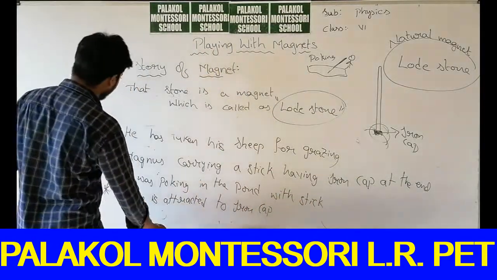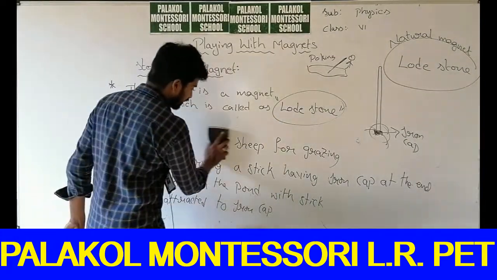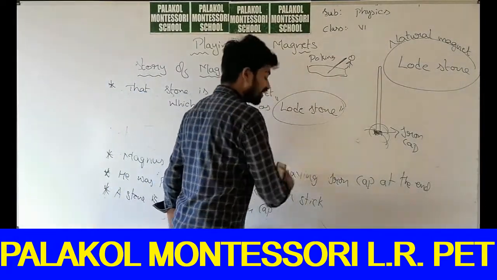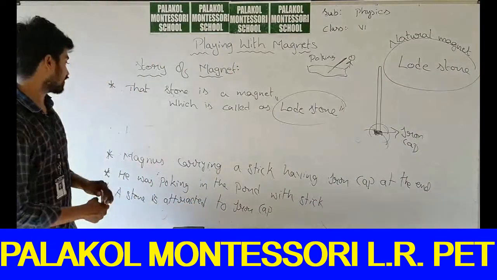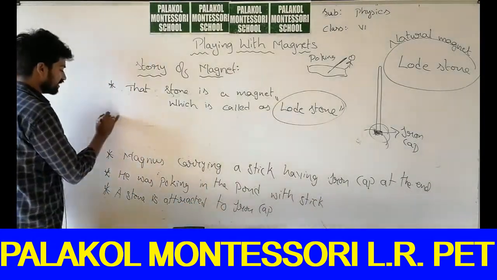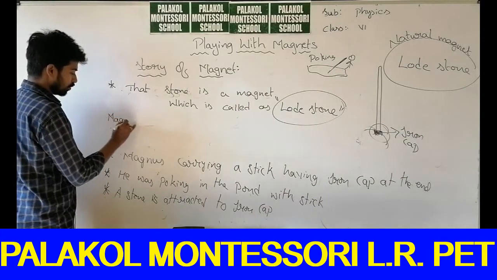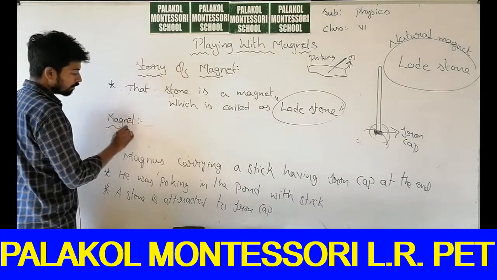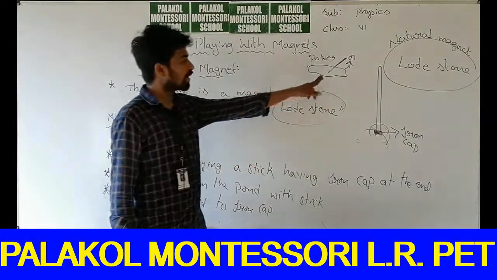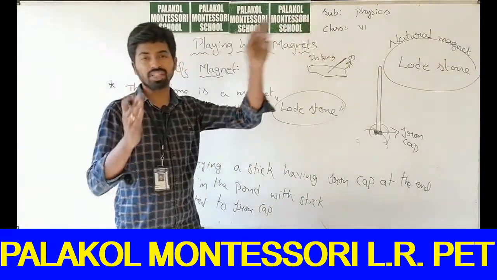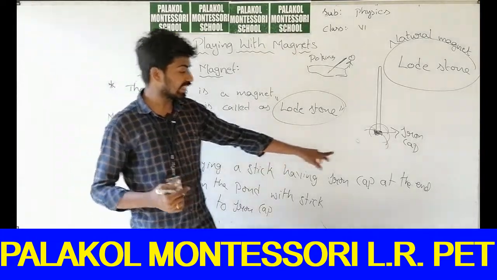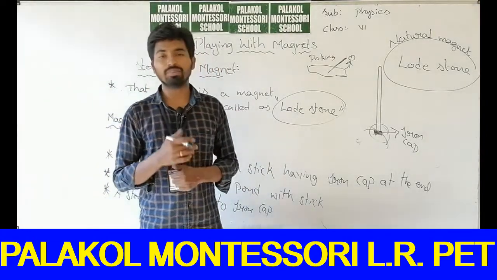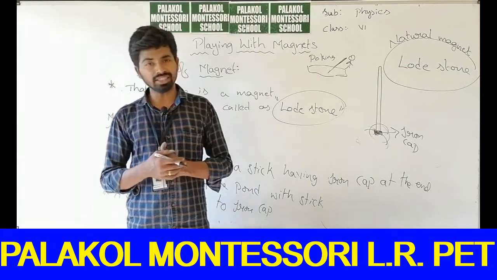Then what is a magnet? A magnet is a stone which attracts some objects, some substances. So this is the story of a magnet. What is the story of the magnet? Once upon a time, about 2500 years ago, there lived a shepherd called Magnus.